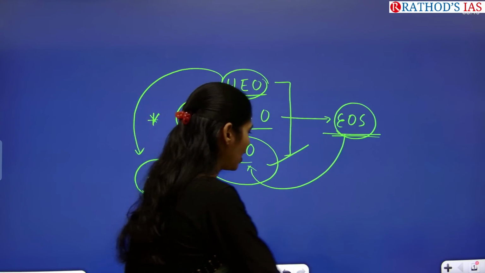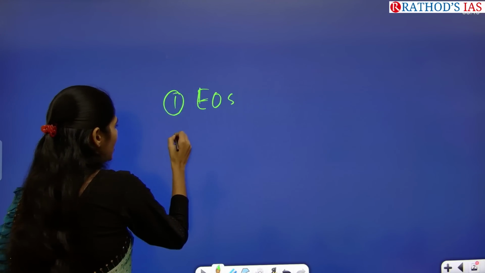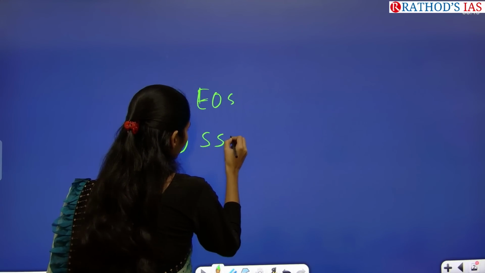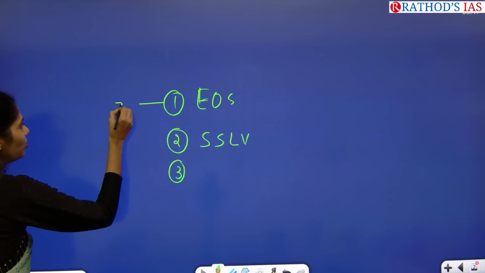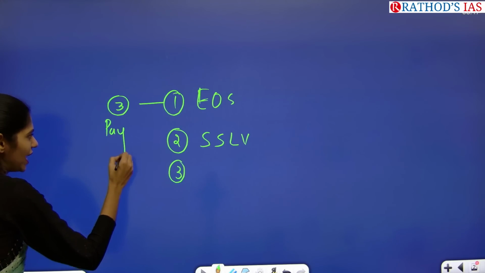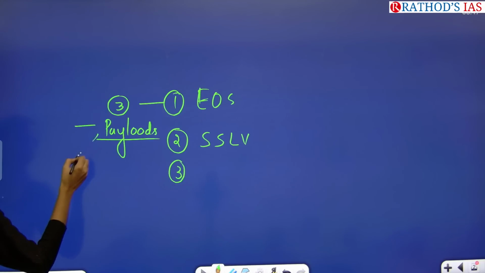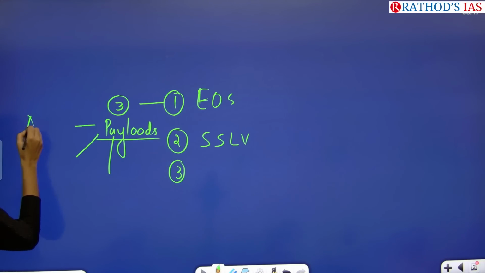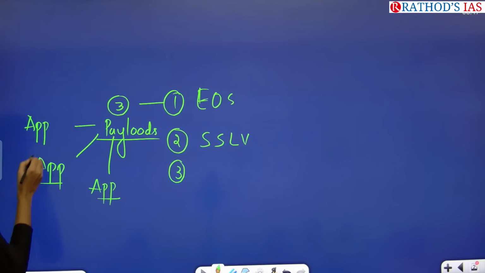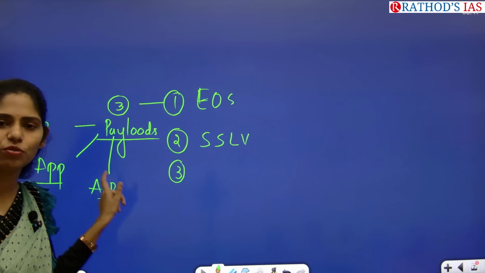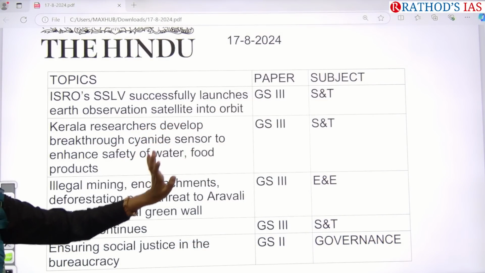So the dimensions you have to focus on are, first, what is the Earth Observation Satellite, and second, what is the small satellite launch vehicle. And even in this Earth Observation Satellite we are using three types of payloads. The specialty of this EOS is that we are using three types of payloads, and these three have three different types of applications. You have to know each and every payload, what it is, how it works, and what its functions are. In this area you can get a question. So this is the first article, from your science and technology.